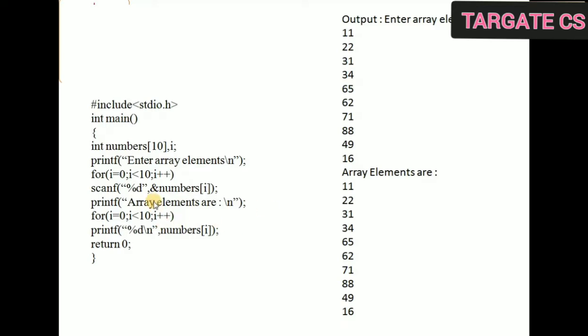Right? Now after this we will print the array elements. So printf: array elements are. Again for printing I need to use a loop from 0 to 9 because there are a total of 10 elements, starting from index 0. Same concept: printf with the format specifier, then numbers[i]. numbers[i] means the element at index i in the array numbers. So these elements will be printed, right?